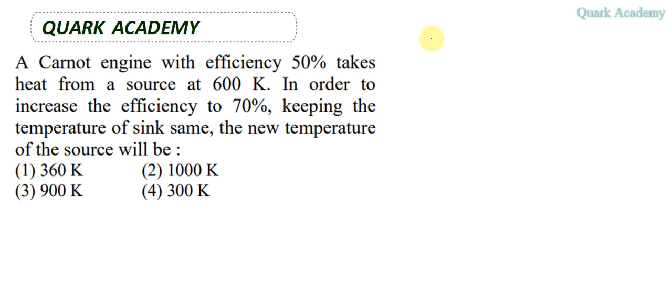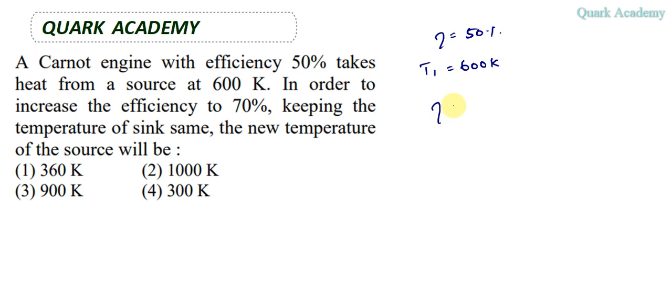There is a Carnot engine whose efficiency is 50%. So efficiency we'll write as eta, which is equal to 50%, and it has a source temperature. Let's consider source temperature as T1, 600 Kelvin. And now what are they doing?